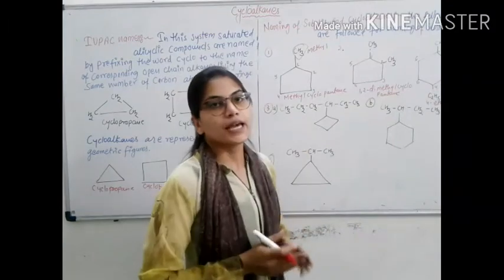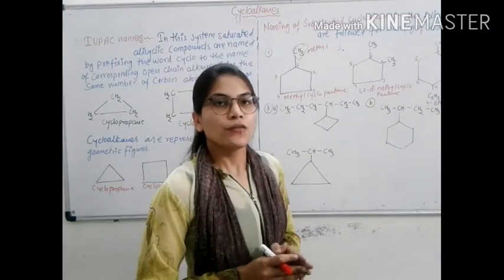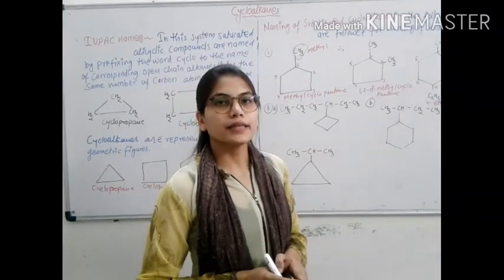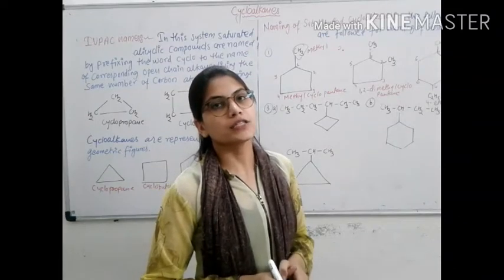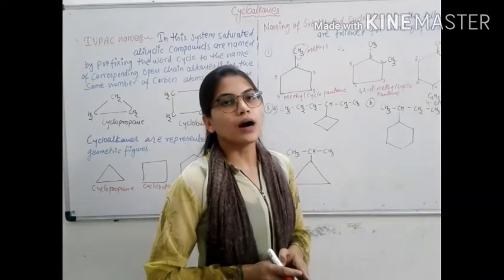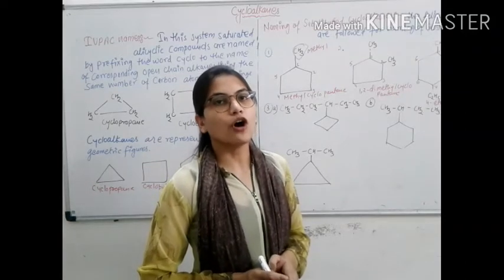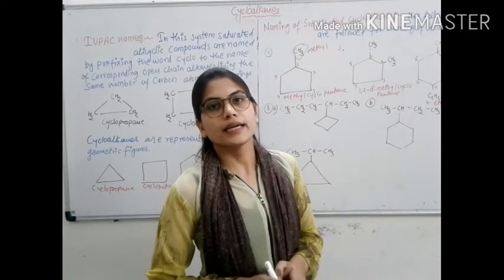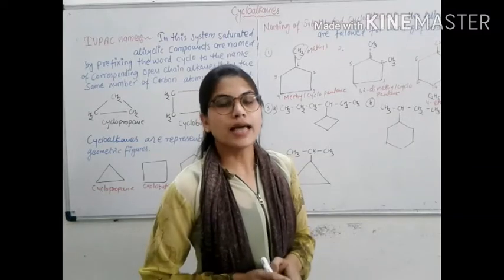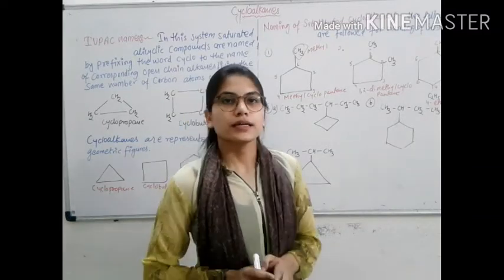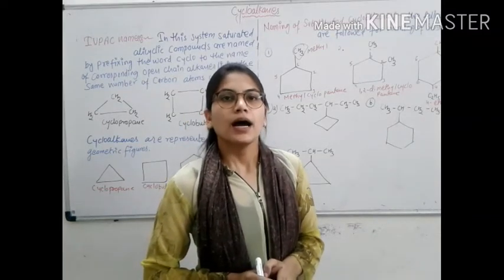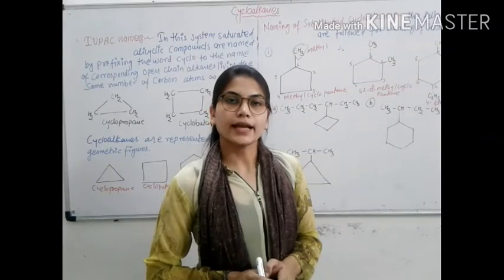The third point is, if the ring contains fewer carbon atoms than the alkyl group attached to it, the compound is named as a derivative of alkane and the ring is treated as a cycloalkyl substituent. Otherwise, it is named as a derivative of cycloalkane.